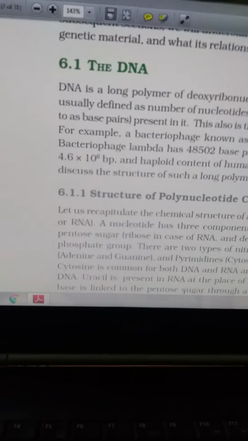Now as I had told you, the structure of DNA, you see.